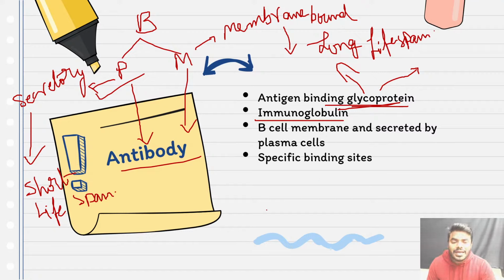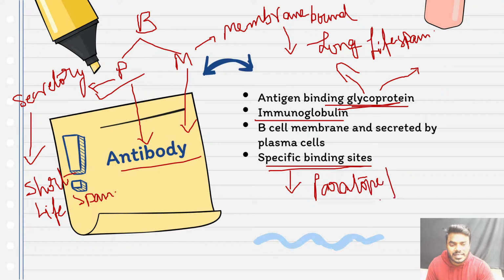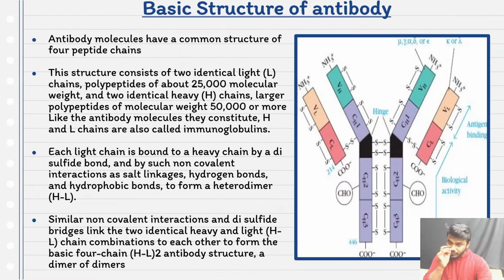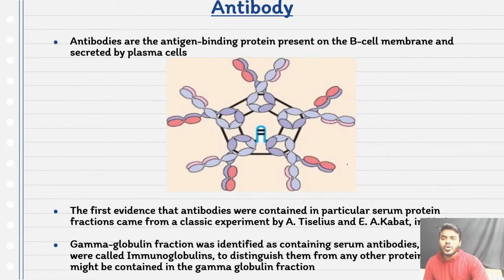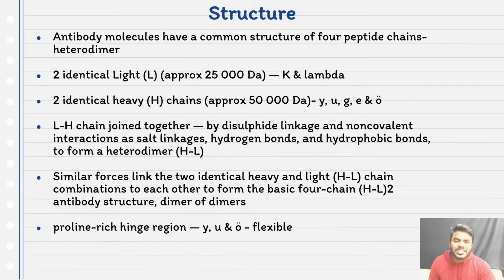And we have clearly discussed that every antibody has a specific binding site. What do you call that particular specific binding site, friends? We will be calling it the paratope. To that particular paratope, who will come and attach, friends? Undoubtedly, the epitope of the antigen will come and attach. Such a simplified point it is. Now, friends, if you look into the specific structure of an antibody, every student has to listen.